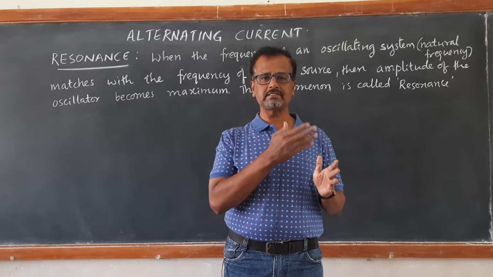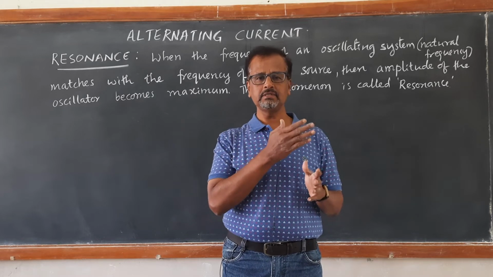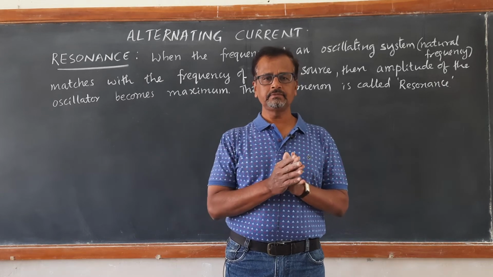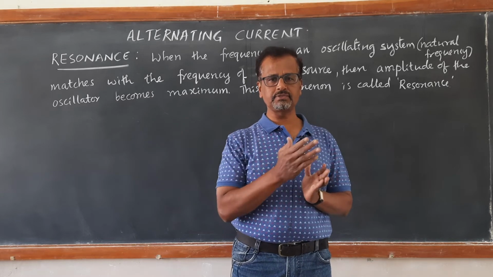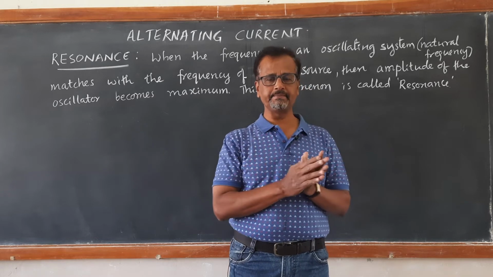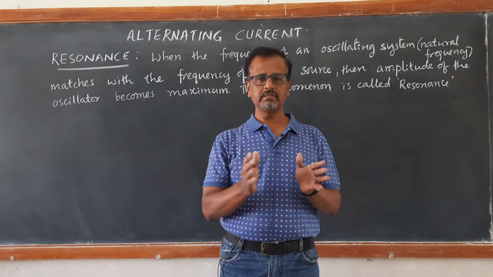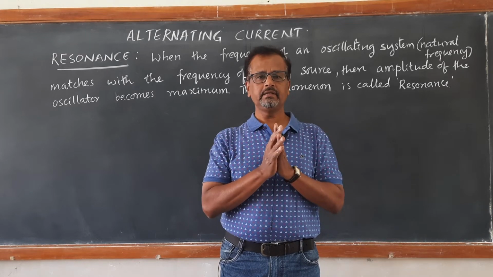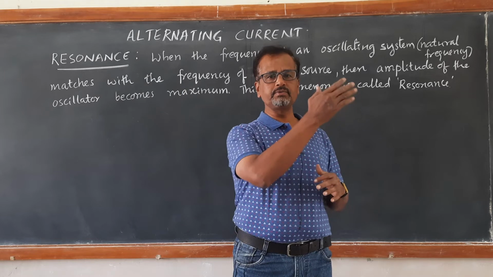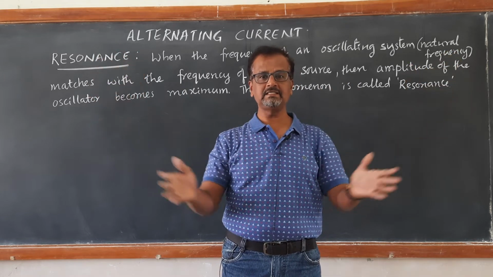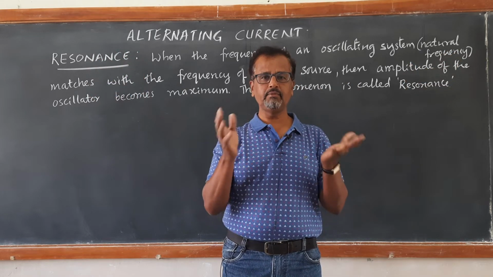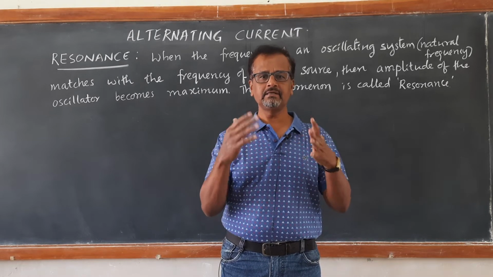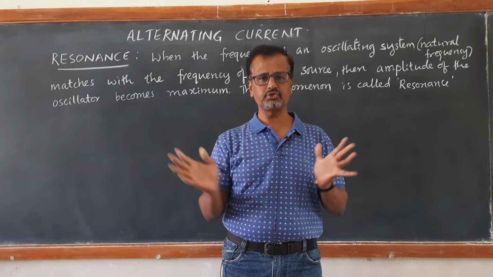When the child takes the leap by pressing the ground, every time such that the frequency of that force with which he is taking the leap matches with the frequency of the oscillating swing, then the swing oscillates with maximum displacement and maximum amplitude. At that moment, the child no more takes any further push.